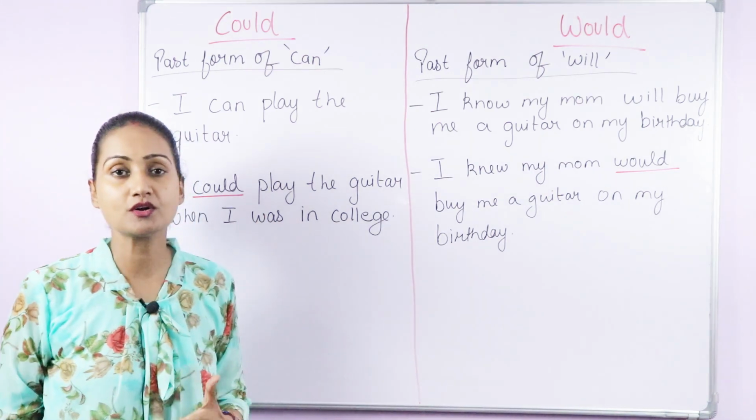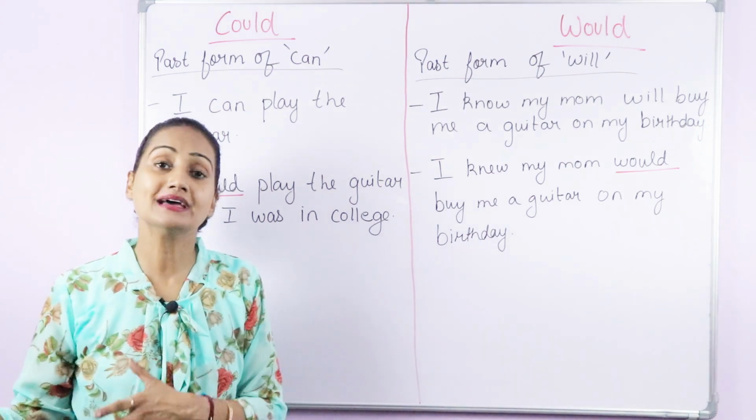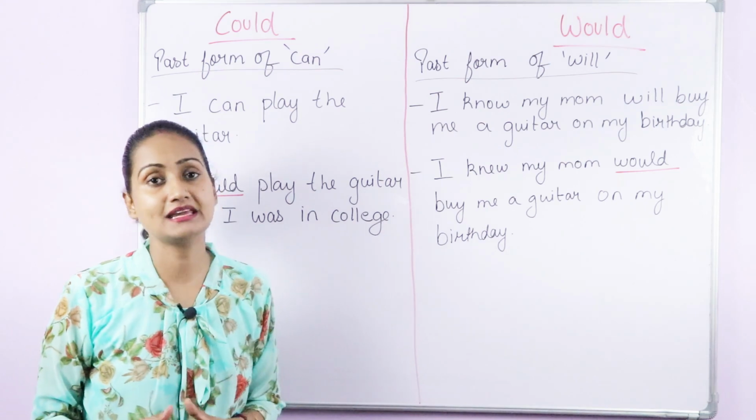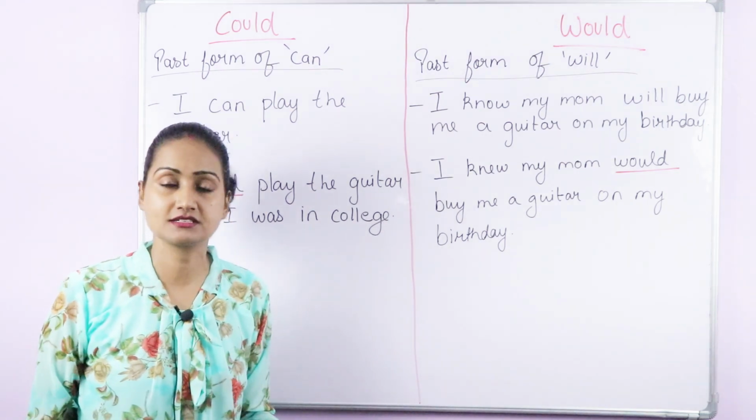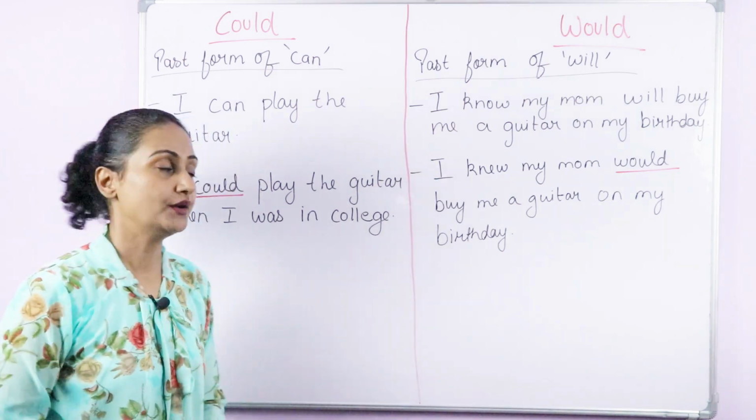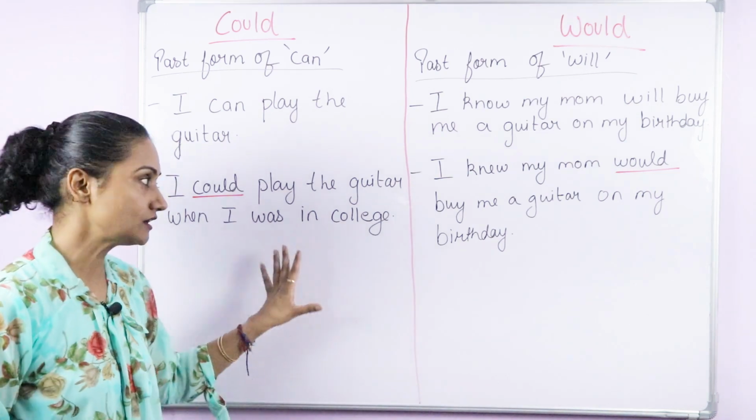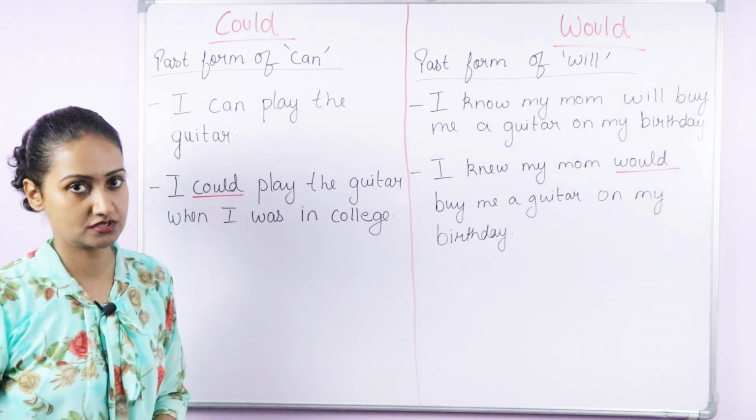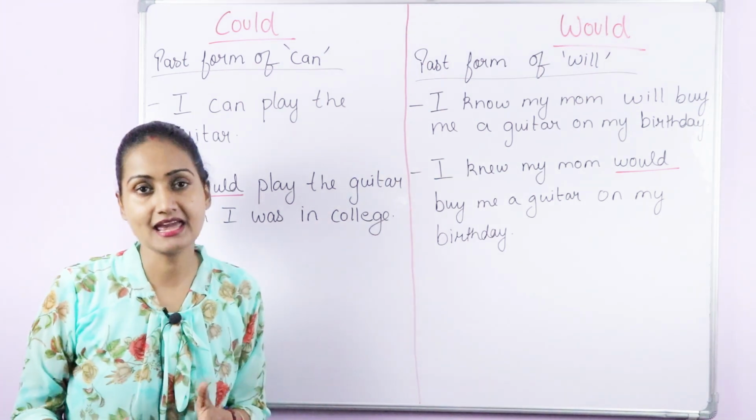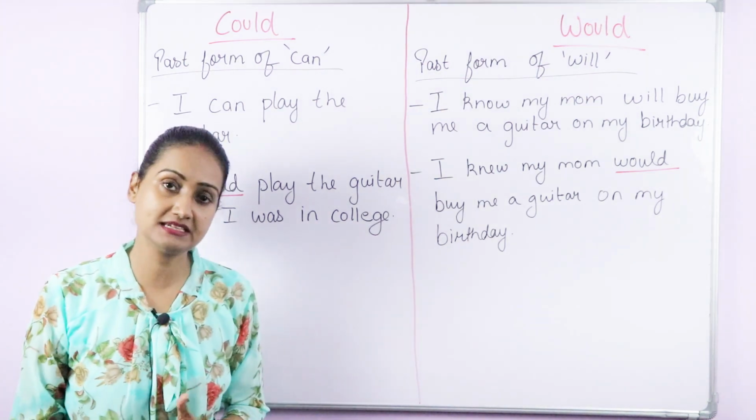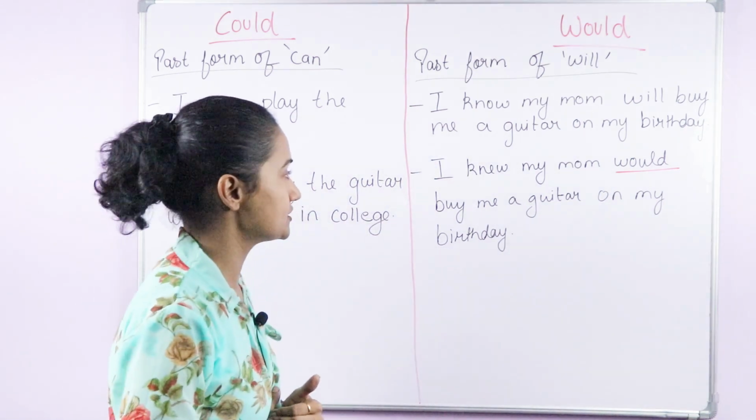So I'm not talking about the present, I'm talking about the past. When I was in college, that time I could play the guitar. I was good at it, but now I have forgotten it. Now I don't play it anymore. Okay, so here we are talking about past ability. Here we cannot use would. So when we talk about present ability, then we use can, and when we talk about past ability, then we use could.